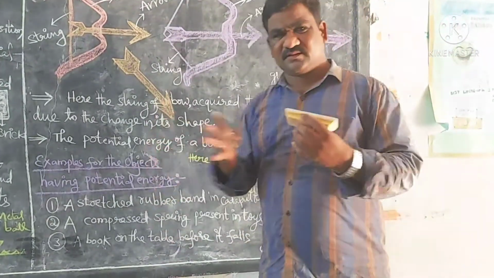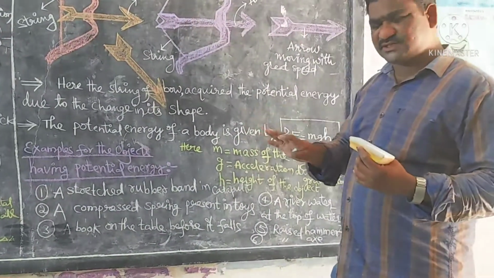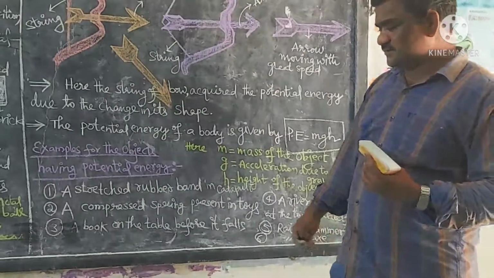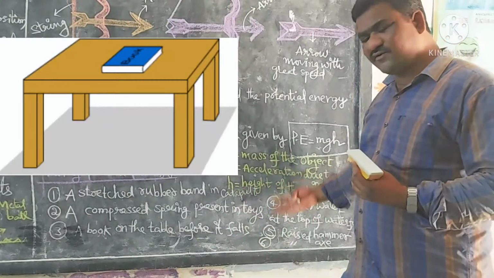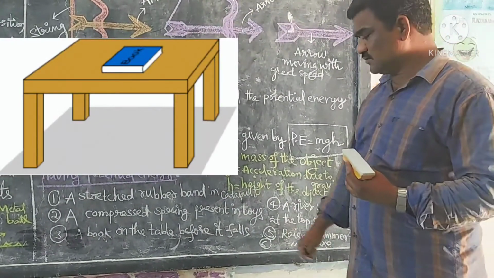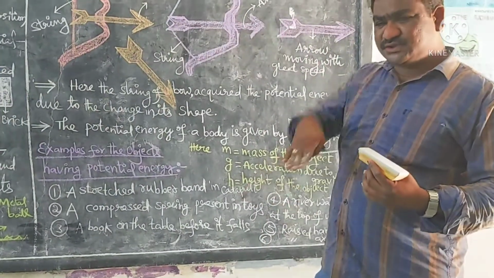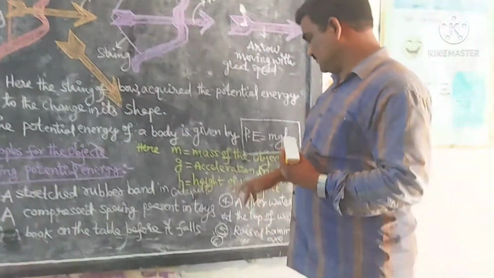Here also, the compressed spring possesses the potential energy which gives motion to the toy car. A book on the table before it falls on the ground. When it is placed on the table, due to its height from the ground, it possesses potential energy.